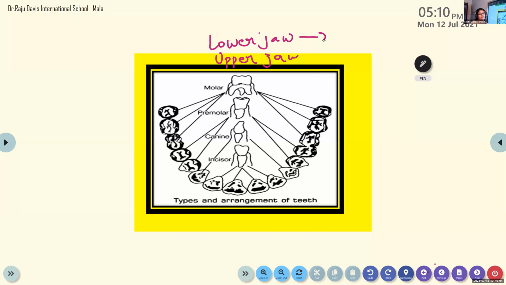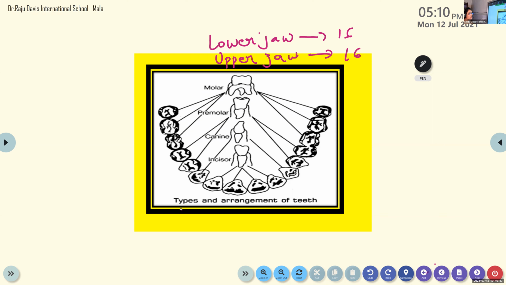Any idea what is the total number of teeth? Ma'am, 16. So total how much? Total 32. 32 divided by 2, so 16. So lower jaw and upper jaw both have an equal number of teeth, equally placed. We have mainly 16 teeth on the lower jaw, another 16 teeth on the upper jaw. Both are the same, with the same number and same type of teeth.